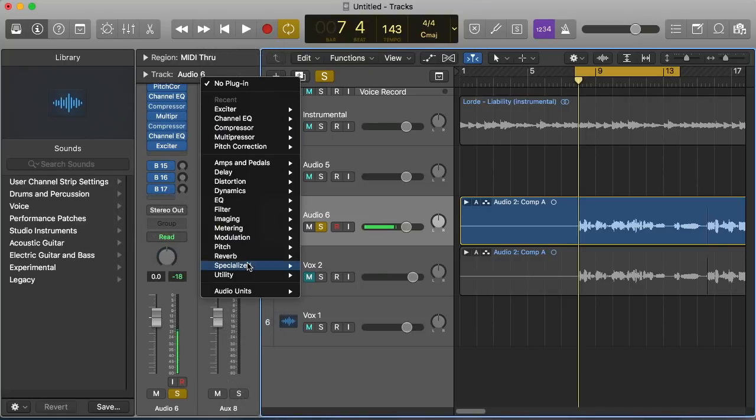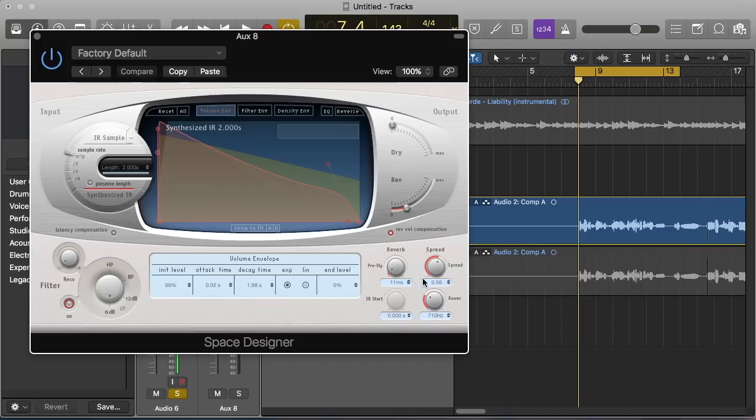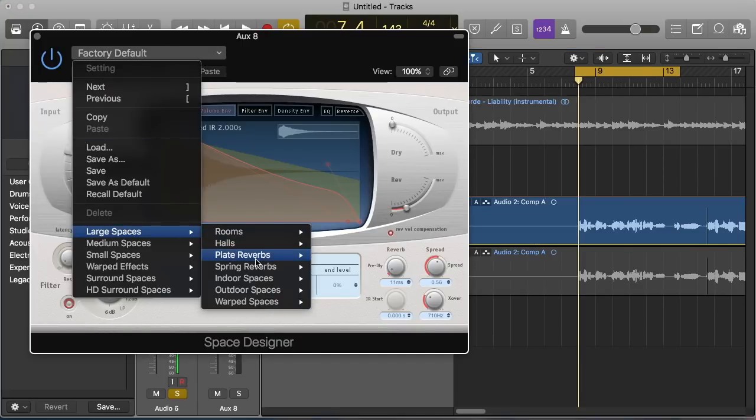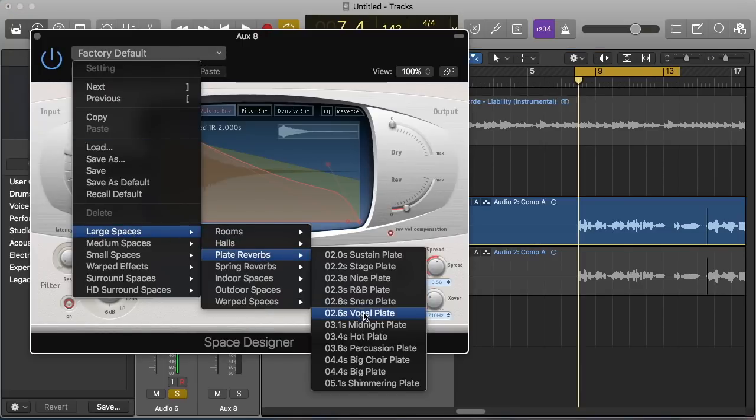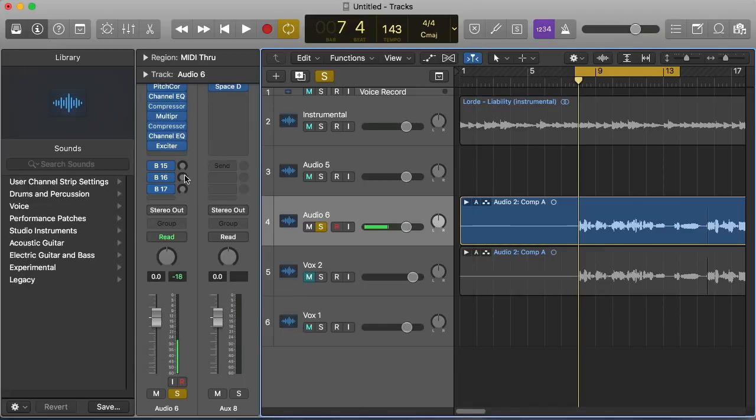So on bus 15, I'm going to open up a reverb, Space Designer. I love that one. I use it all the time. Large spaces, plate reverbs, vocal plate. It's my favorite for vocals.